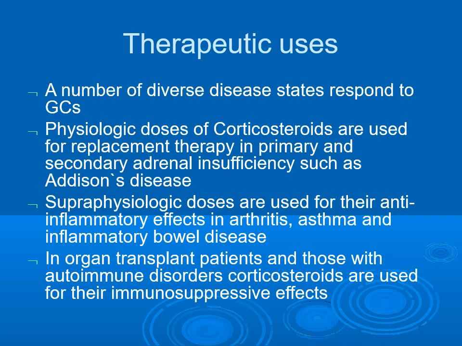Physiological doses of corticosteroids are used for replacement therapy in primary and secondary adrenal insufficiency such as Addison's disease. Supraphysiological doses are used for their anti-inflammatory effects in conditions like arthritis, asthma, and inflammatory bowel diseases. In organ transplant patients and those with autoimmune disorders, corticosteroids are used for their immunosuppressive effects.